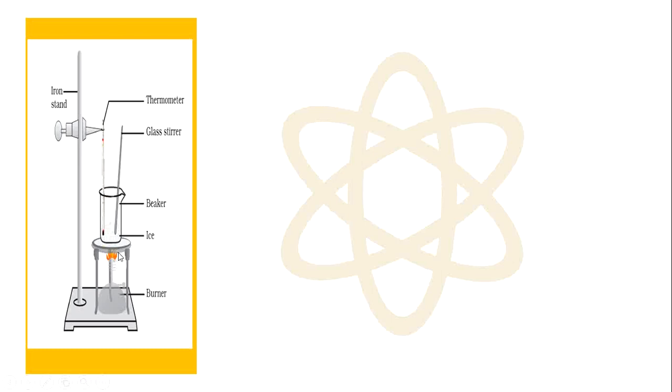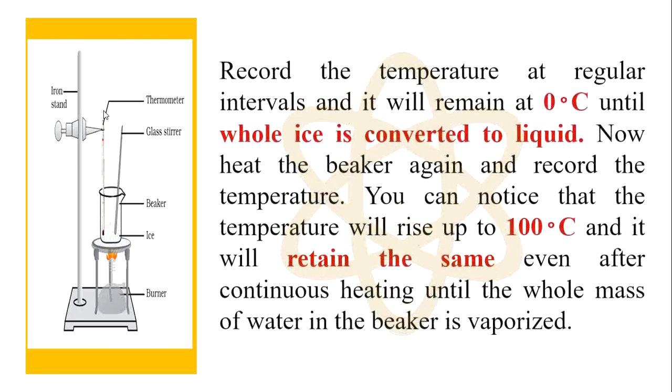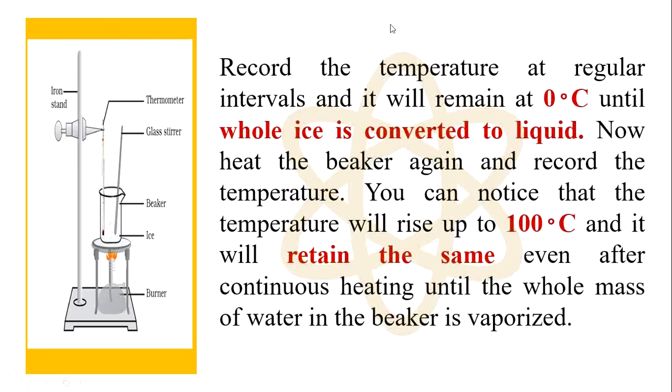So when we heat the ice cubes, the ice is melting to form water. Now record the temperature at regular intervals and it will remain at 0 degrees Celsius.